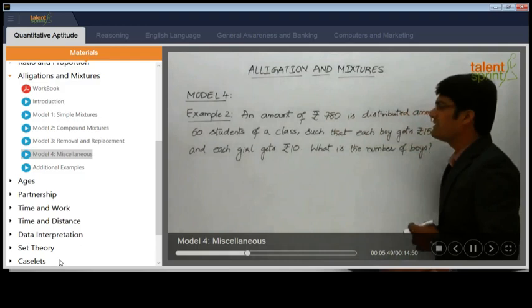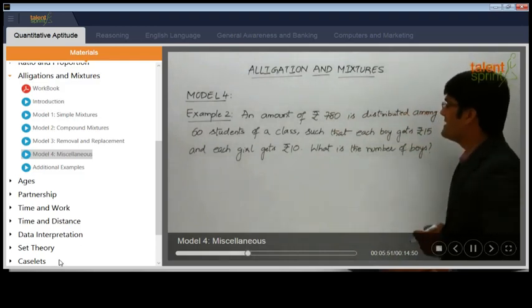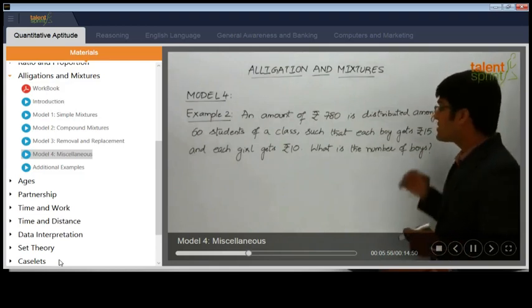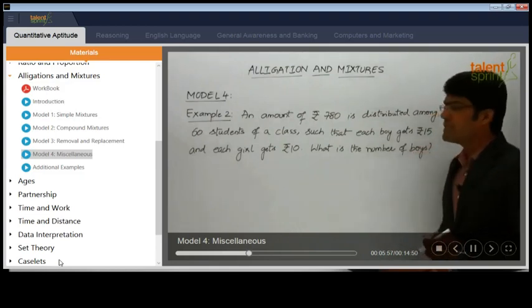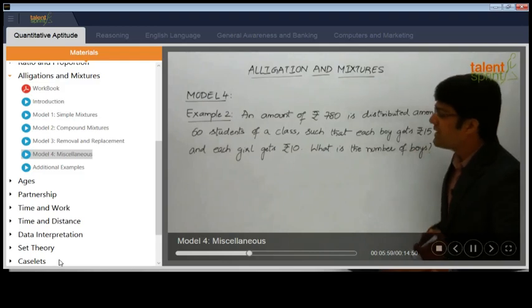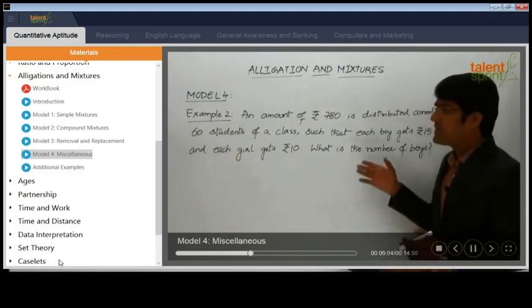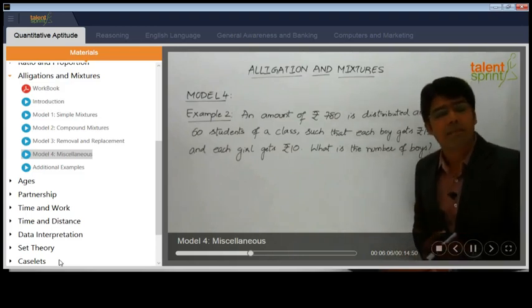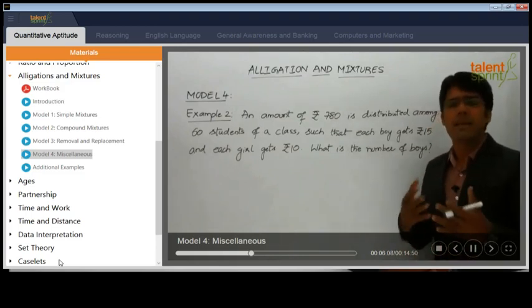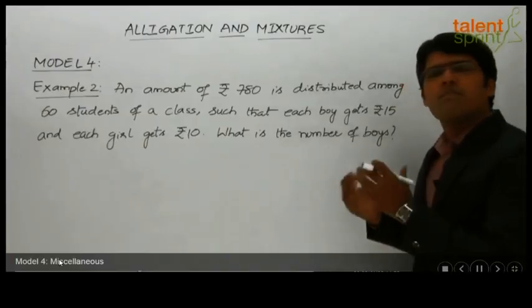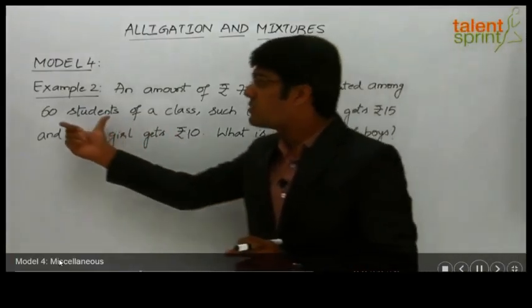The question here is, an amount of rupees 780 is distributed among 60 students of a class such that each boy gets rupees 15 and each girl gets rupees 10. What is the number of boys? Now this question again is similar to what we have seen in example 1, right? There we had 2 different types of animals, goats and hens, and here we have some number of boys and number of girls. The total number of students is 60.